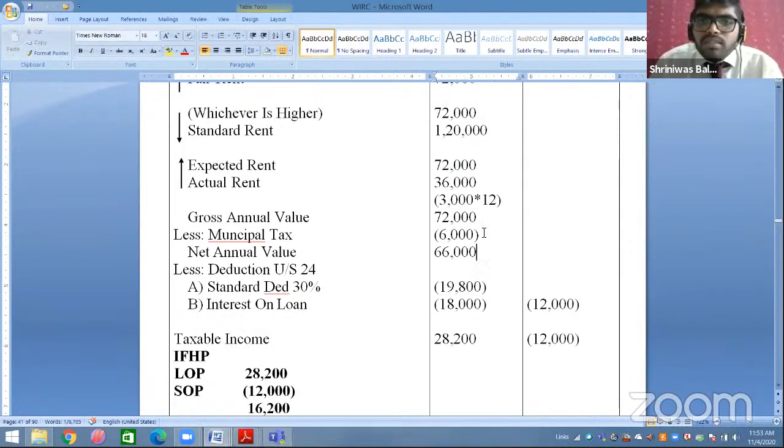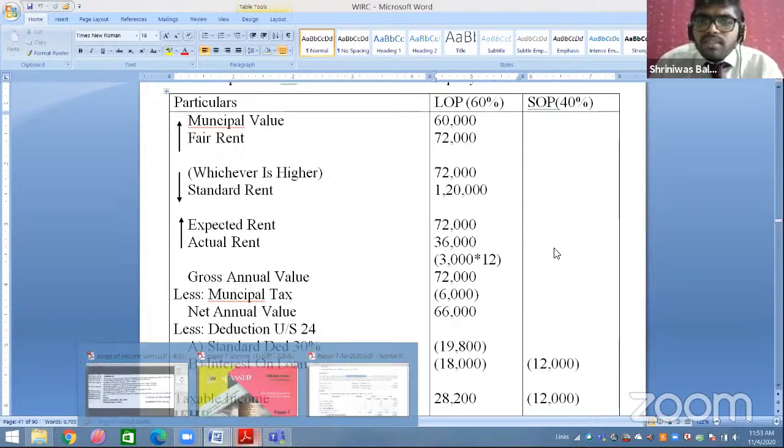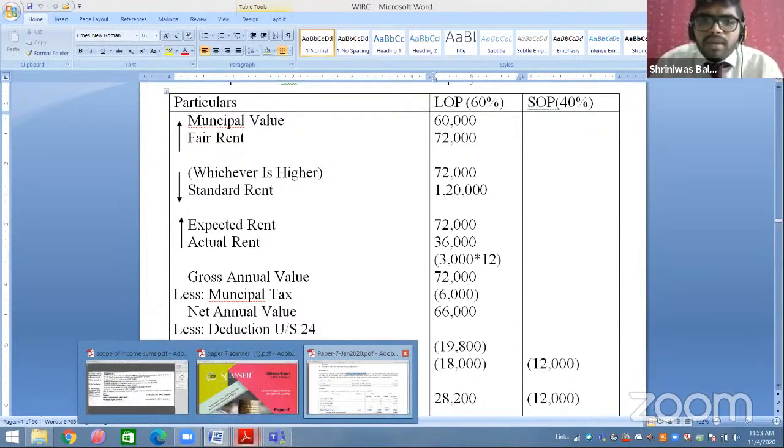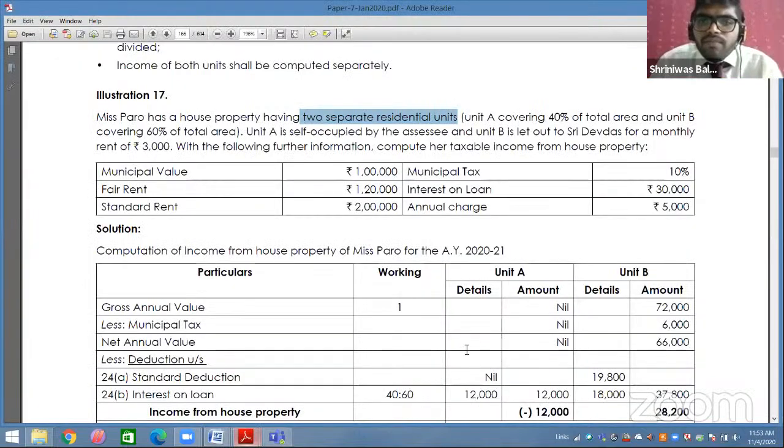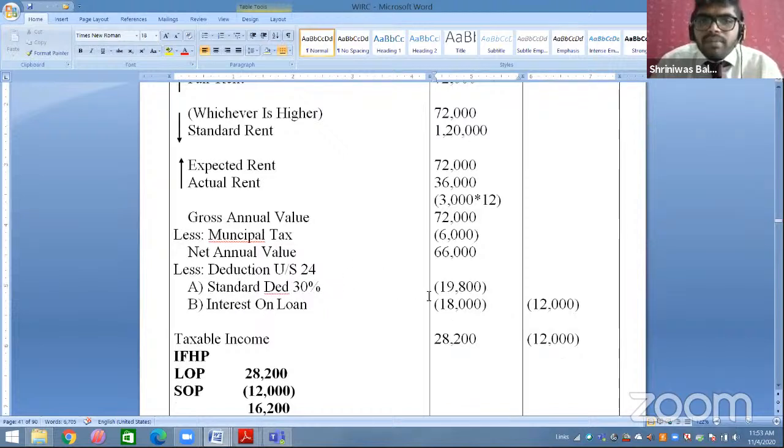Now you will deduct municipal tax. Municipal tax you will take. They have given 10%. So that 10% to be multiplied with the municipal value. So municipal value is 60,000. 60,000, 10% will be 6,000. Okay. So 72,000 minus 6,000 will be 66,000. Now standard deduction is 30%. So 66,000 multiplied by 30% is 19,800.